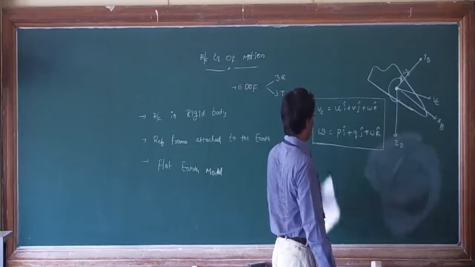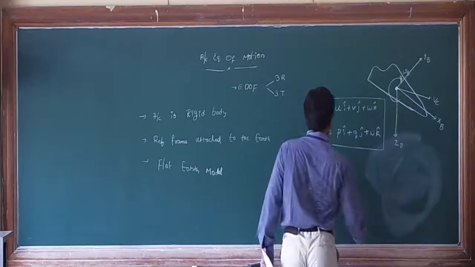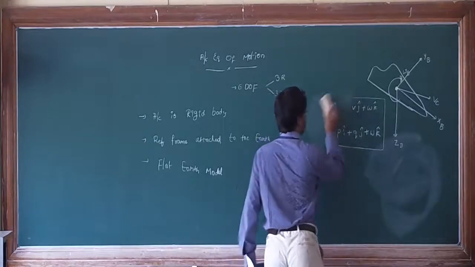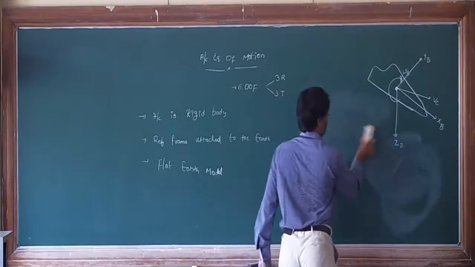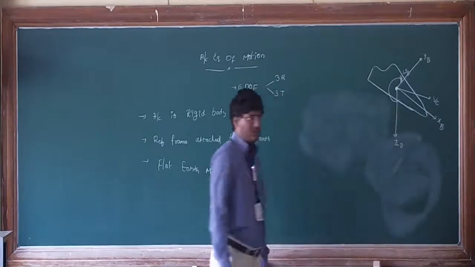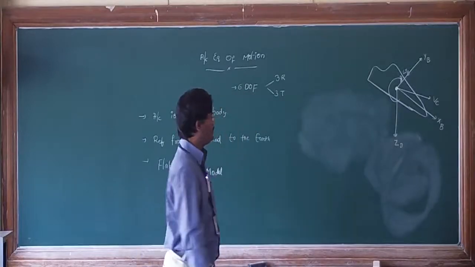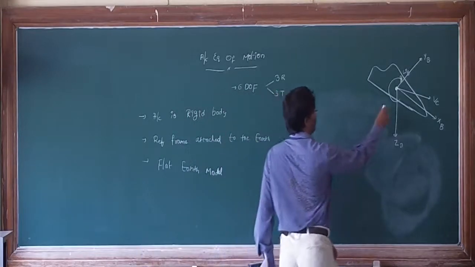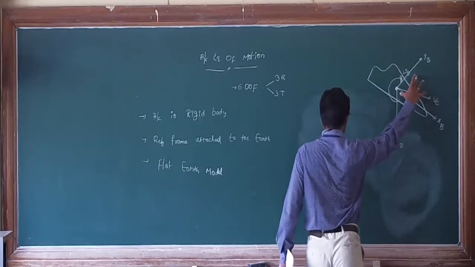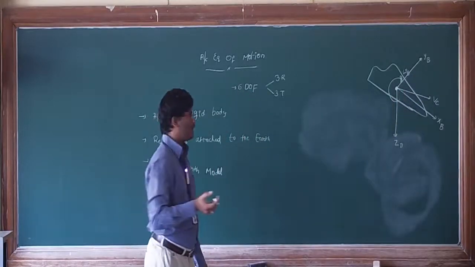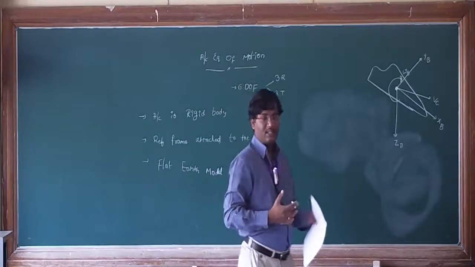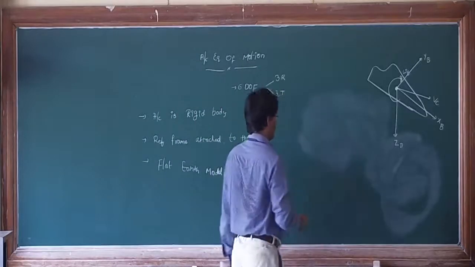Here we have two frames. This is the body fixed axis system. One more system we are assuming is the inertial frame of reference, that is attached to the earth, on earth.